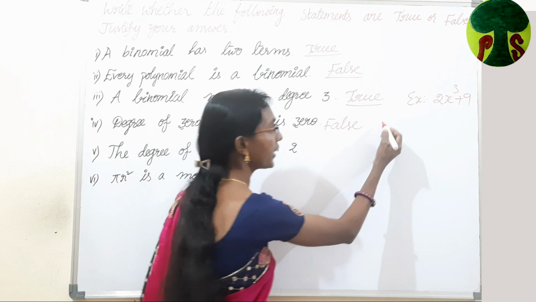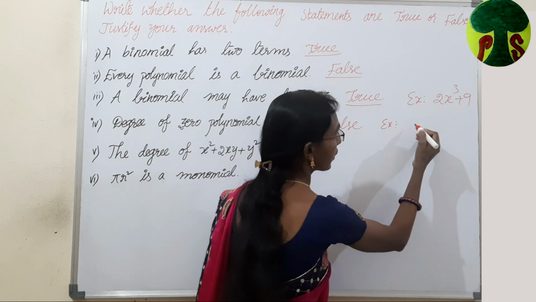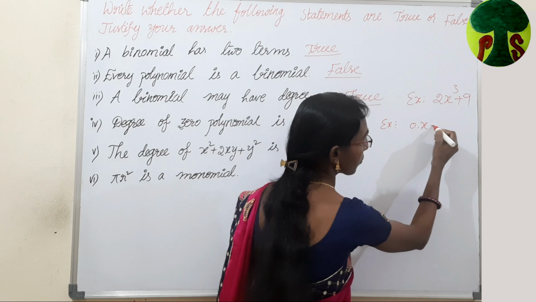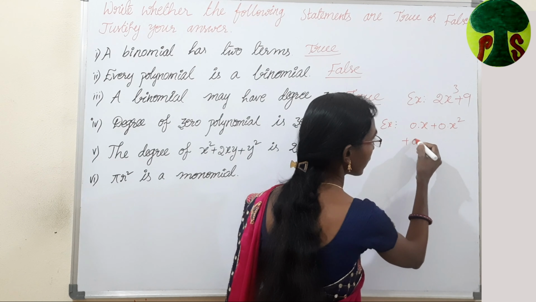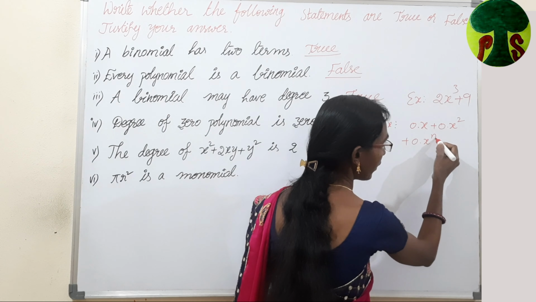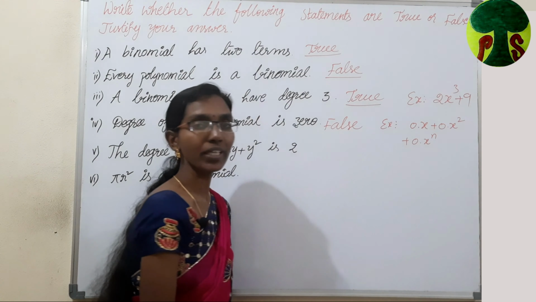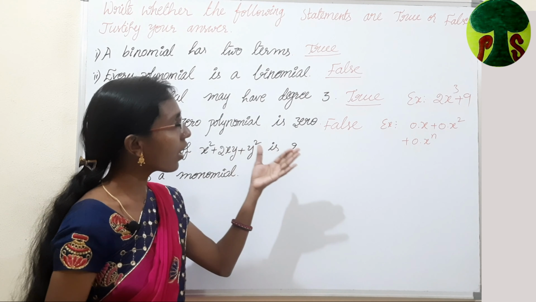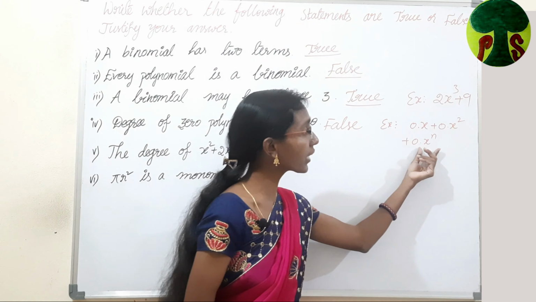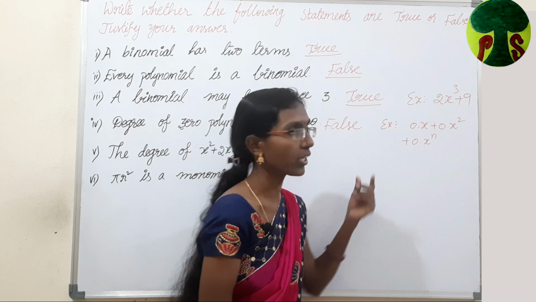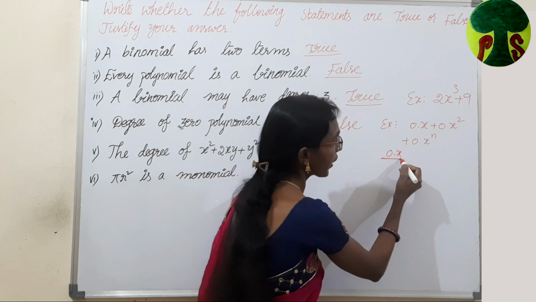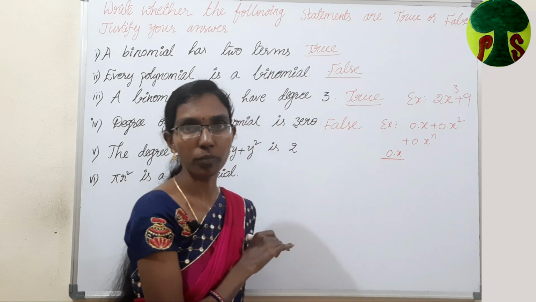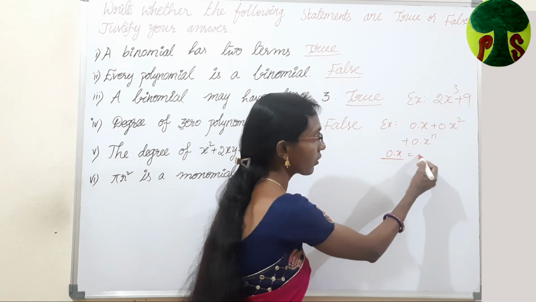So, we can write a zero polynomial like this: 0·x + 0·x² + 0·xⁿ and so on. Which means that we can't define the degree of the zero polynomial. Here 0·x is one polynomial, that is a zero polynomial because 0·x equals 0.